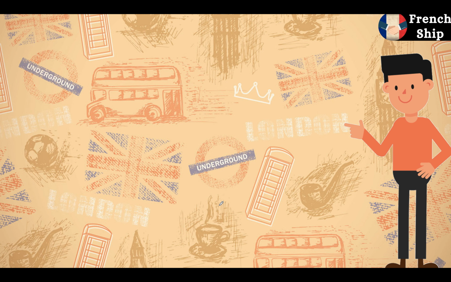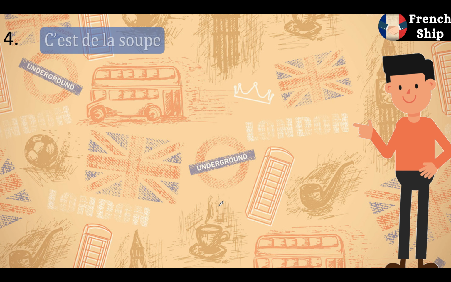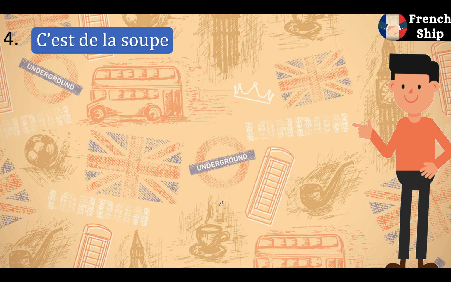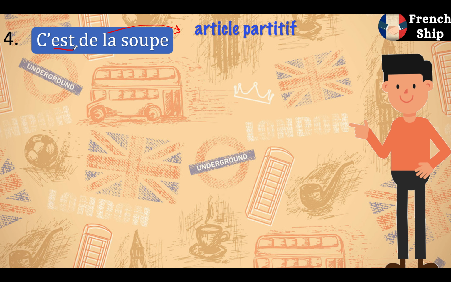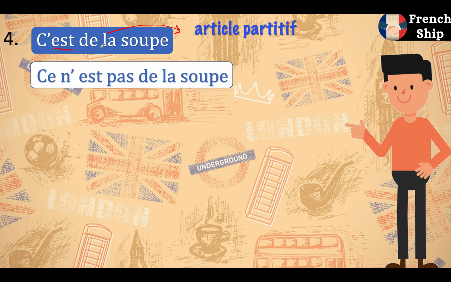The next example that we have is c'est de la soupe. We can see an article partitif here, but we can also see the être verb, that is est, which means there will be no change in the article partitif, and our answer will be ce n'est pas de la soupe.